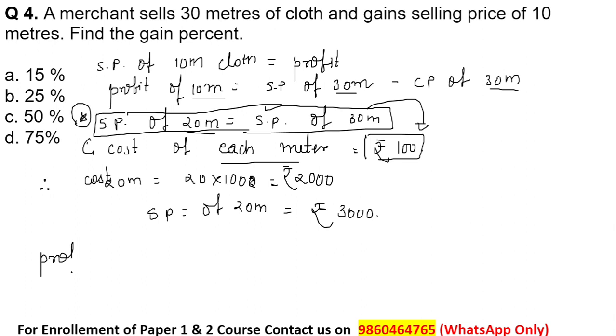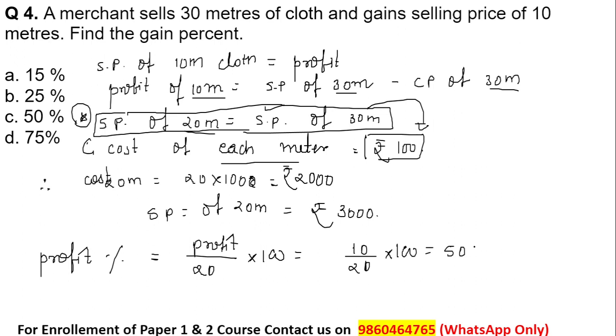So profit percent. Now yesterday I gave you one more formula to find the profit percent. Profit percent is equal to profit divided by the cost price of 20 meters into 100, which is equal to 10 divided by 20 into 100. This will give me 50, that is 50%. 50% is the profit or the gain percentage for this particular question made by the merchant.